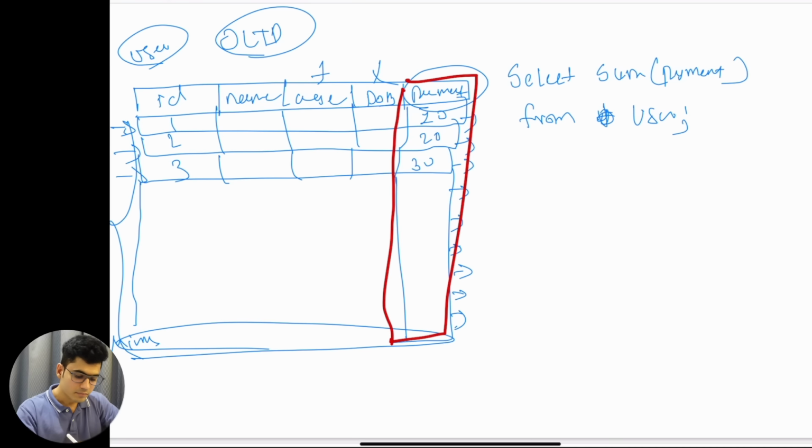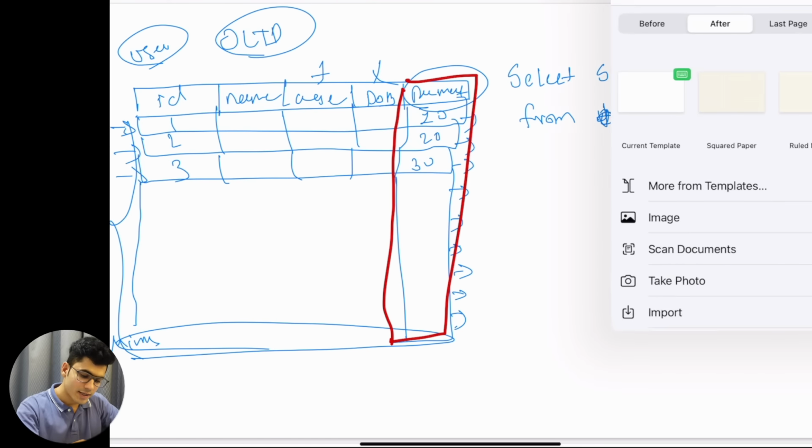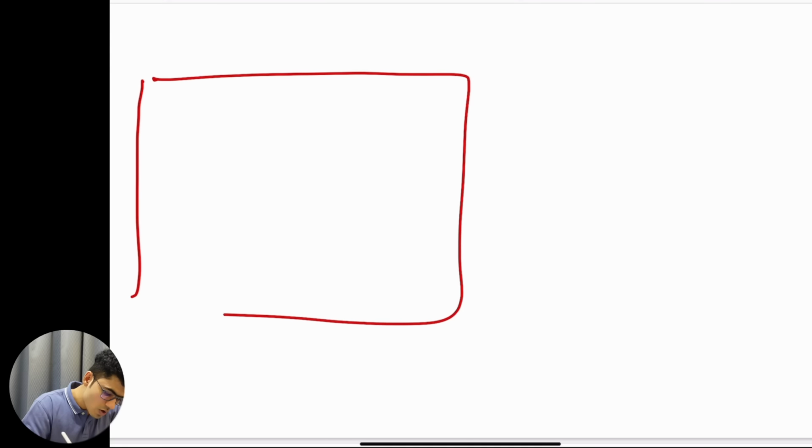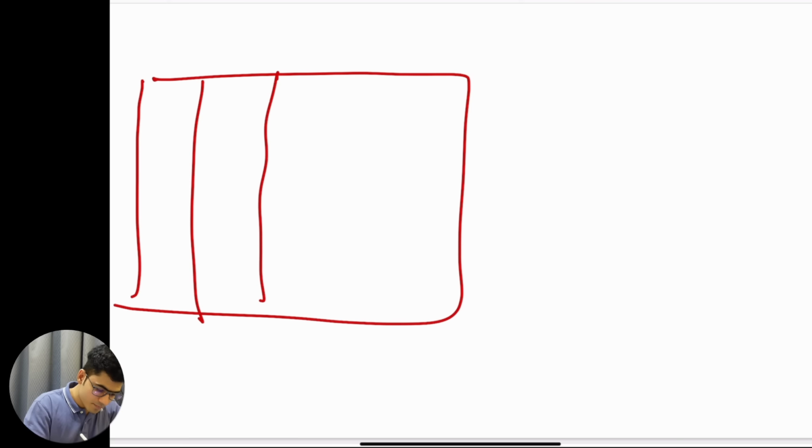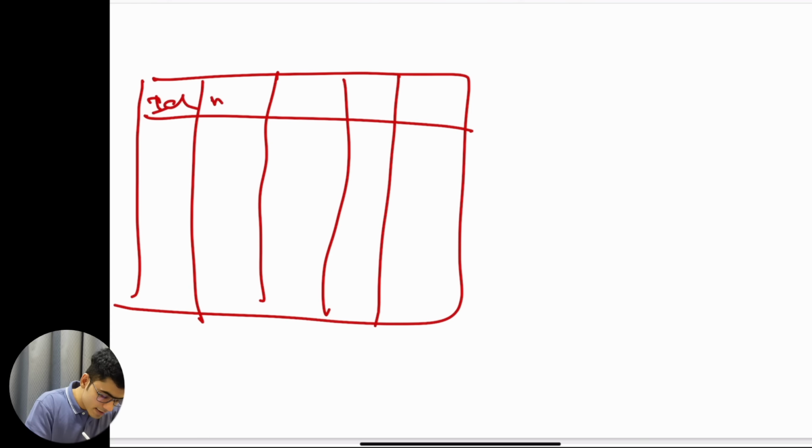Now as I said, this is only good for row level transactions. If I want to update or delete a specific row, it is very good. On the other hand, OLAP systems, let me just draw this. OLAP systems are column based. All of the things are the same: the ID, name, DOB, age, whatever it is, and this is my payment.